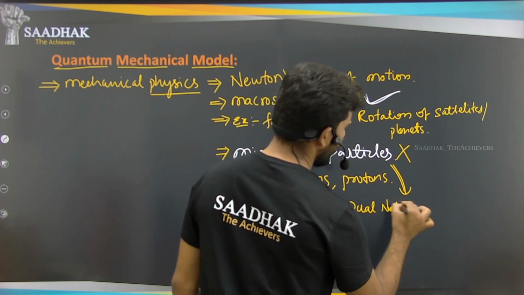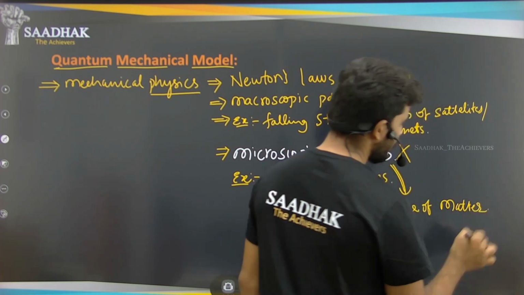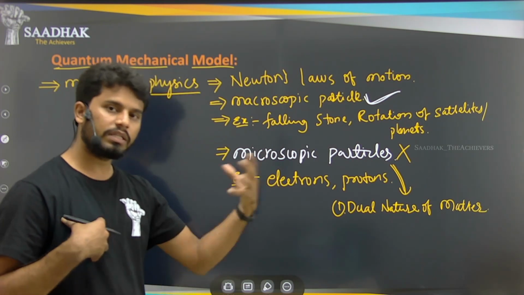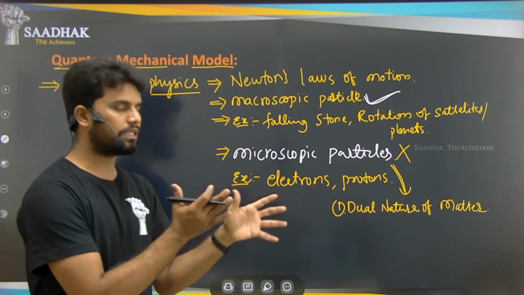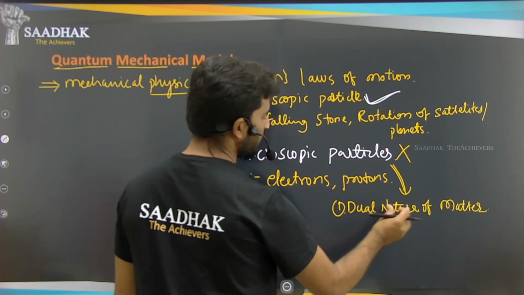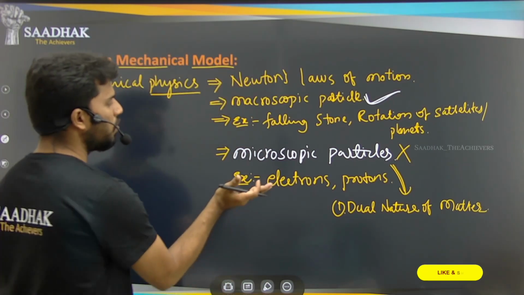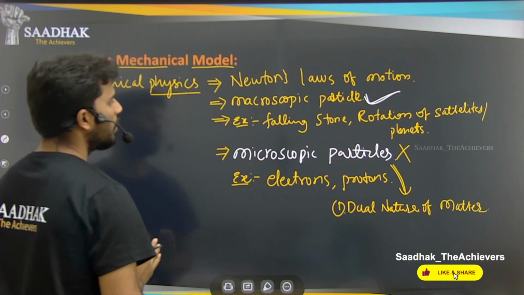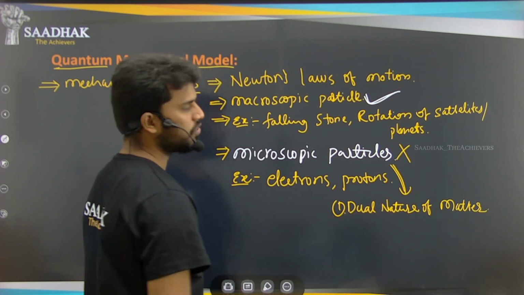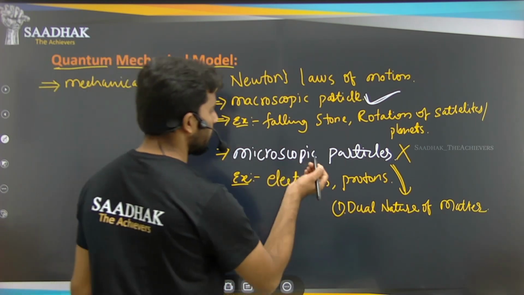Dual nature of matter or the particles. We discussed in the previous lecture that if we consider these electrons as particles or matter, then this dual nature of matter has to be considered in the laws of motion. But those laws are not able to explain how these electrons, having this dual nature of matter, behave. That could not be explained by classical physics.